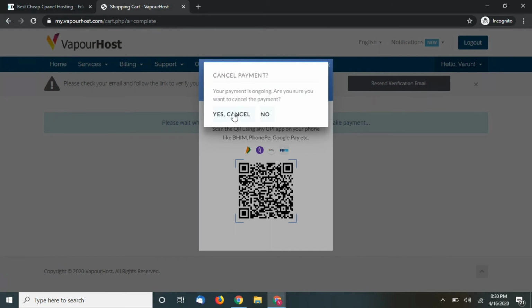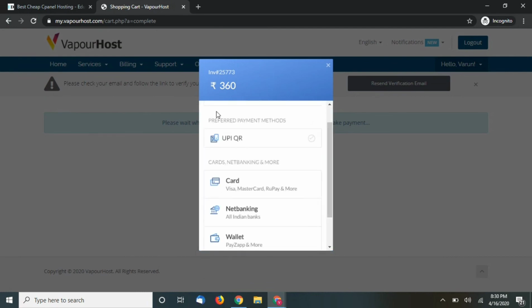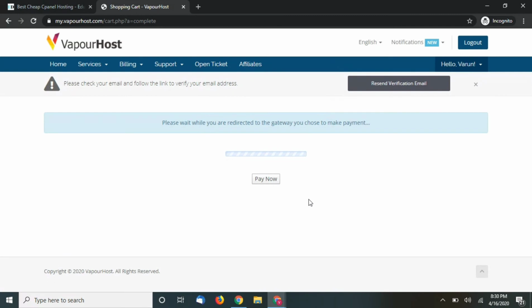You just do this and you will get all the details in your email address. So we have already finished buying a hosting. The next one is installing WordPress on your hosting and then connecting your domain name to the hosting. So let's go to the next section, and you will be easily able to do that.